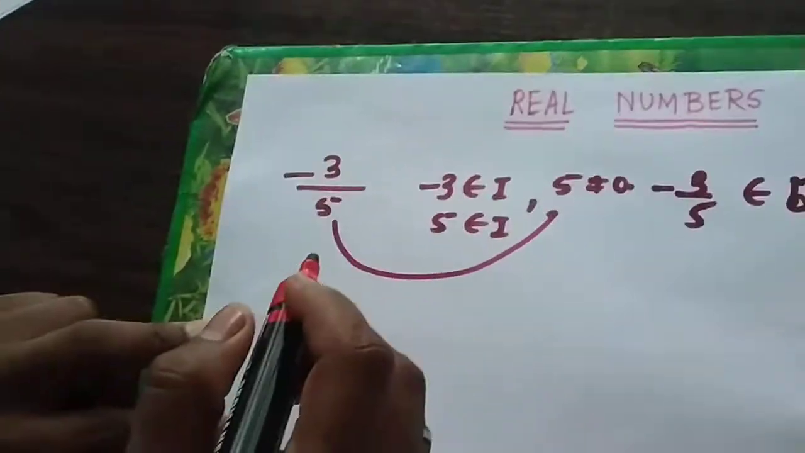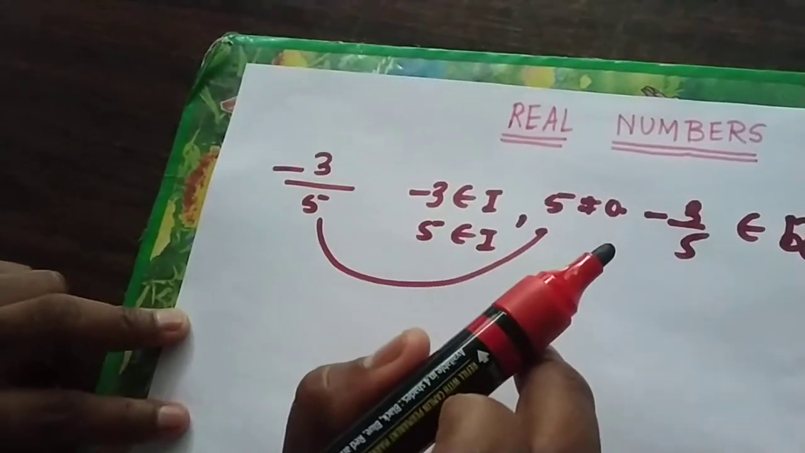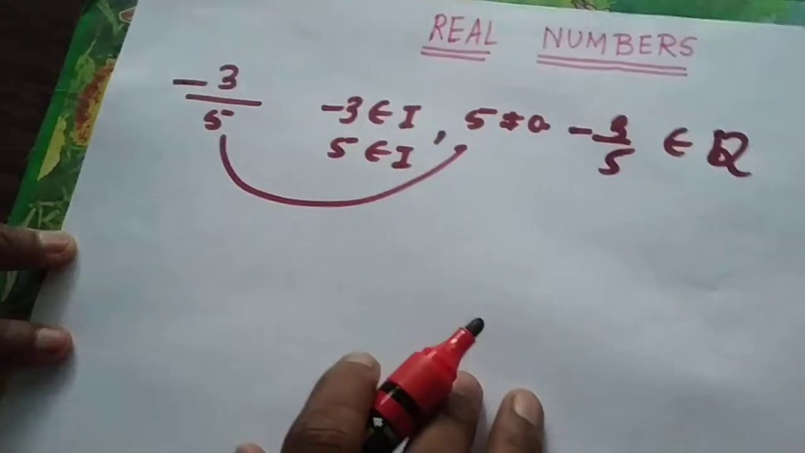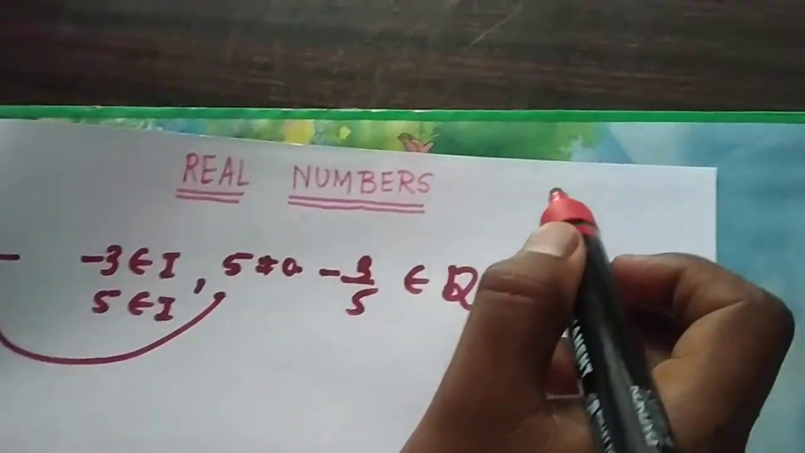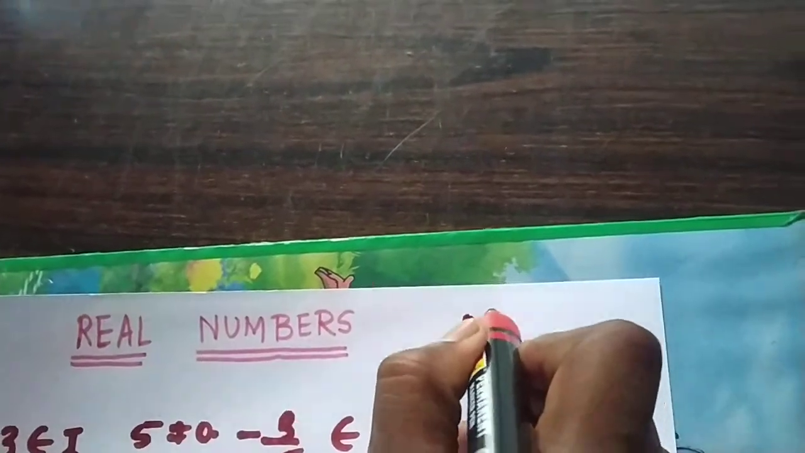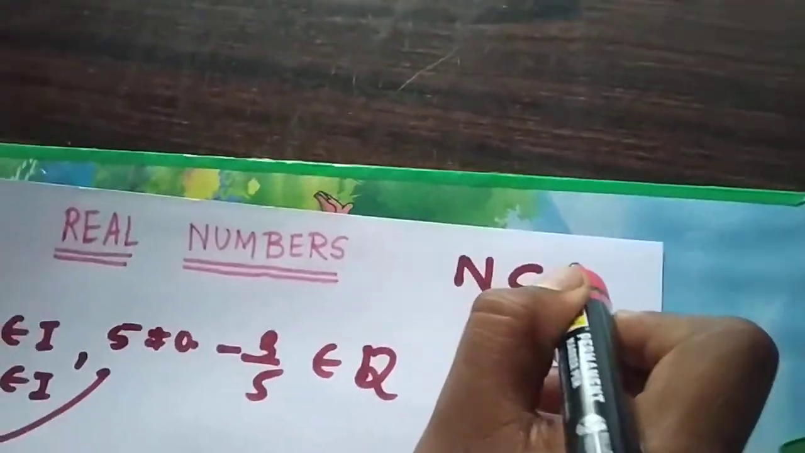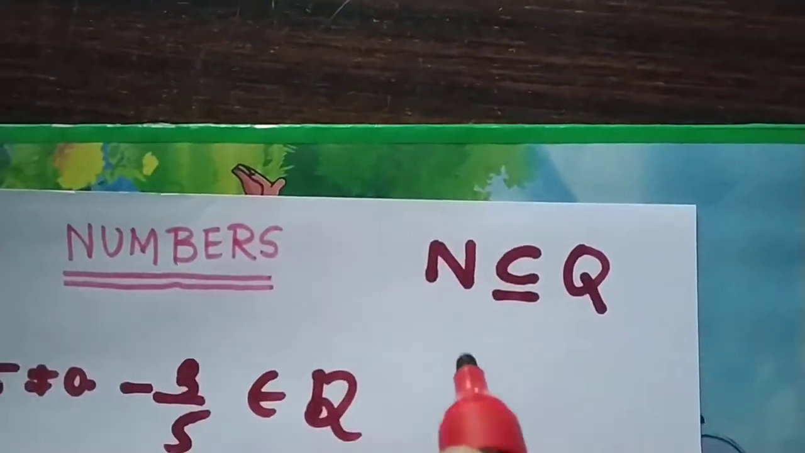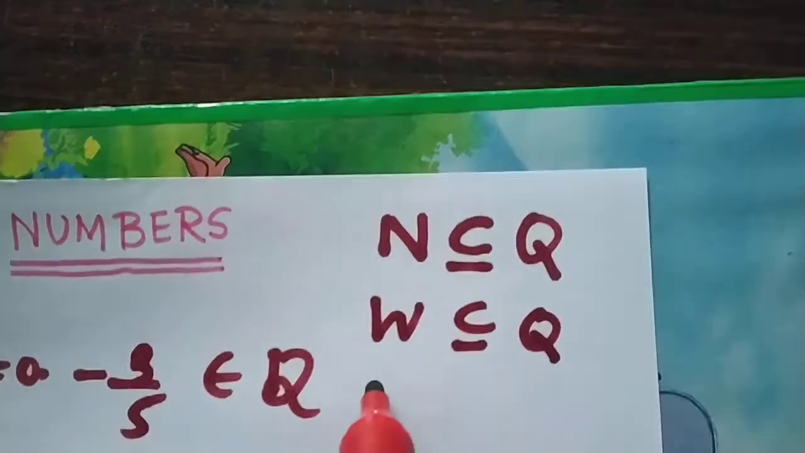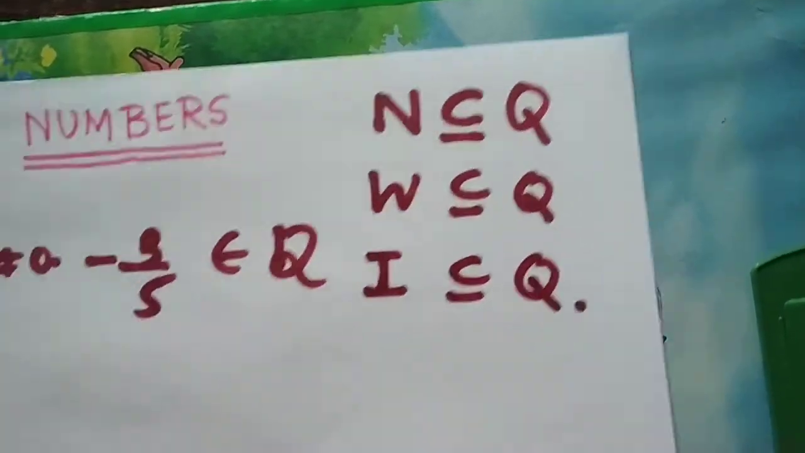It means this minus 3 by 5 belongs to the set of rational numbers. Yes, all the integers are also rational numbers. We write this in the subset relation as: natural numbers are a subset of rational numbers, whole numbers are a subset of rational numbers, and integers are also a subset of rational numbers.